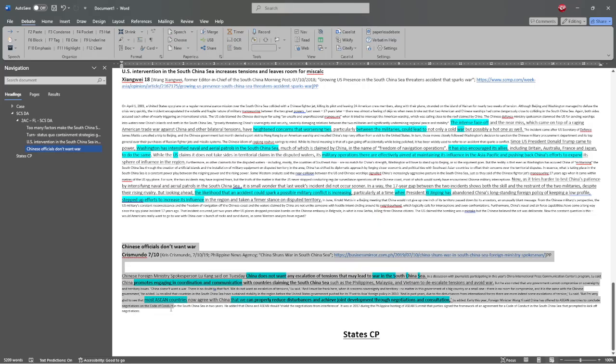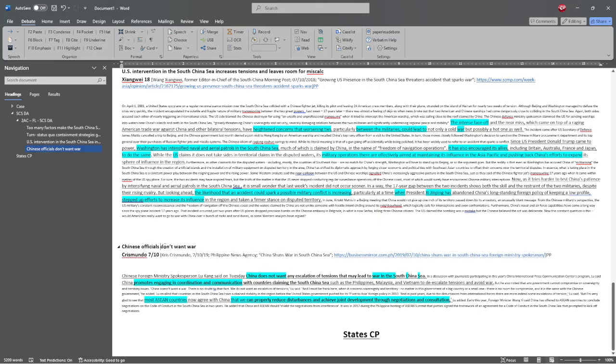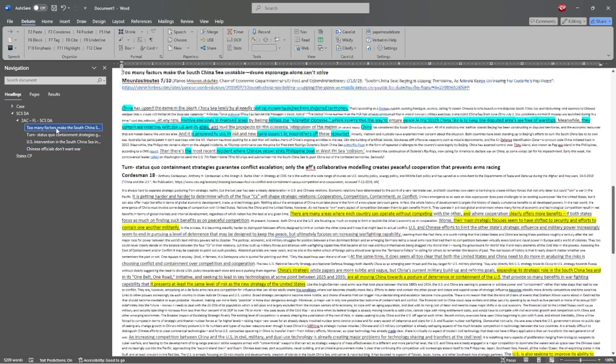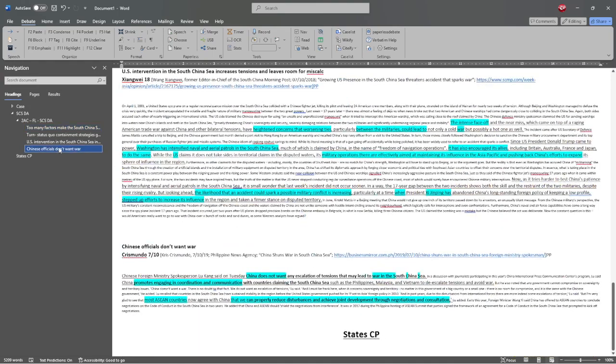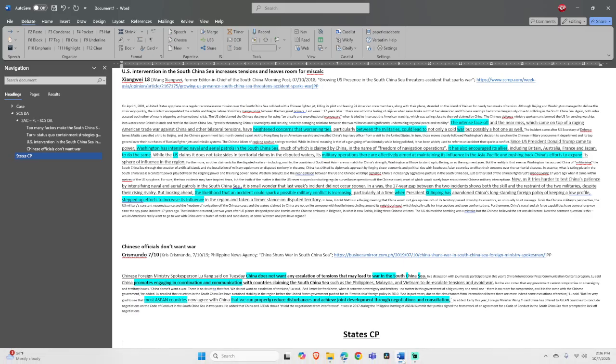We also have this defense that says that worst case scenario, Chinese officials just probably aren't going to go to war in general. So if they extend, if they concede this, who cares about the disadvantage? We'll give them a little bit of an out if they want to throw the disadvantage away, because that means that they probably have to throw away the counterplan as well. So next was the counterplan, which was the states.